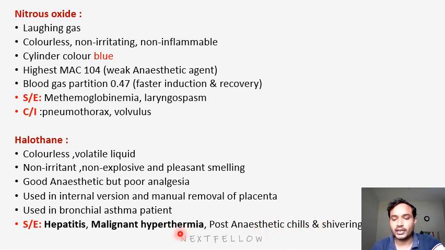For this malignant hyperthermia, what do we have to give? Dantrolene sodium. Okay, that's the main thing. So you have to remember the side effects: hepatitis, malignant hyperthermia, treatment for malignant hyperthermia is dantrolene sodium, and post-anesthetic chills and shivering. That will be overcome by giving pethidine injection.